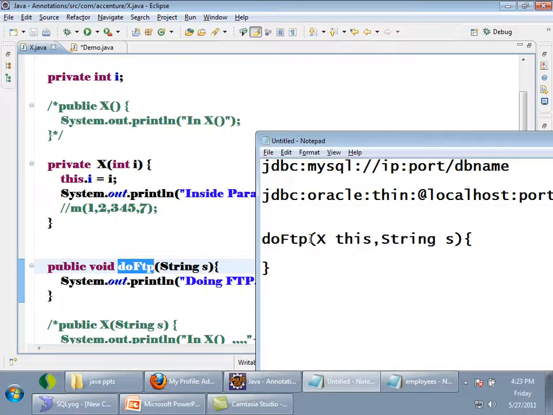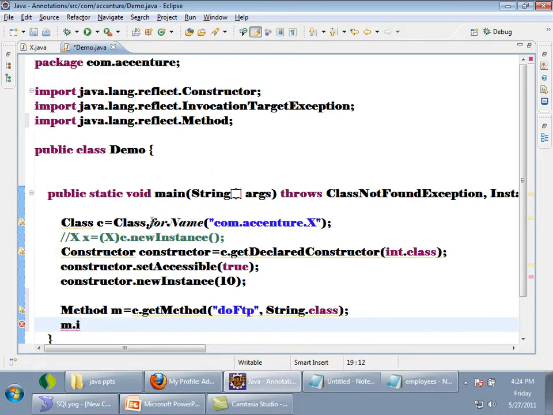So if I want to invoke a method called doFTP at the bytecode level, I pass the first object, the object on which I want to invoke this method, and then the parameters, right? Okay, now see, tell me what I should pass to m.invoke.